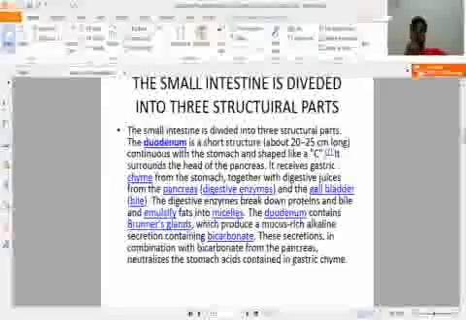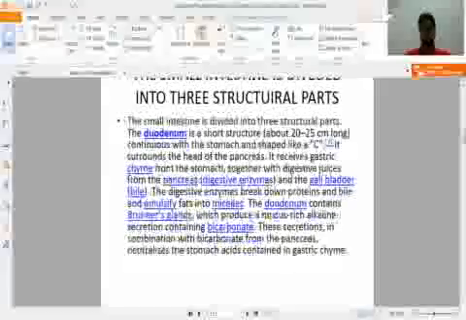It receives gastric chyme from the stomach together with the digestive juice from the pancreas and the gallbladder bile. The digestive enzymes break down proteins and bile emulsifies fat into micelles. The duodenum contains Brunner glands, which produce a mucus-rich alkaline secretion containing bicarbonate. These secretions, in combination with bicarbonate from the pancreas, neutralize the stomach acid contained in gastric chyme.